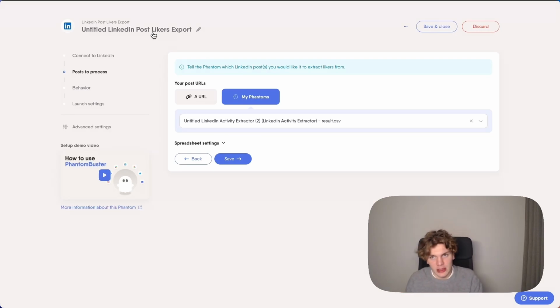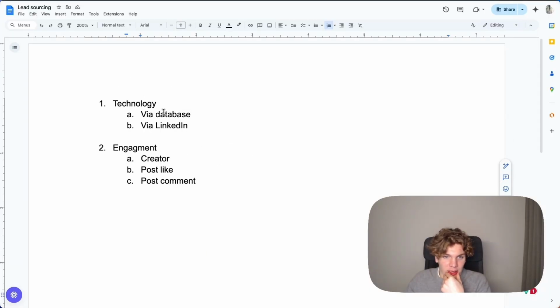So essentially this means that you will never have to add individual links anymore. You just run it. And that's essentially it. So that will enable you to get hyper targeted leads.